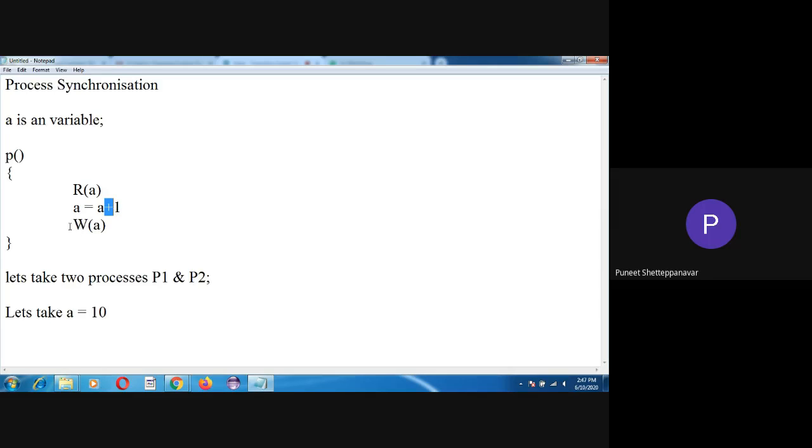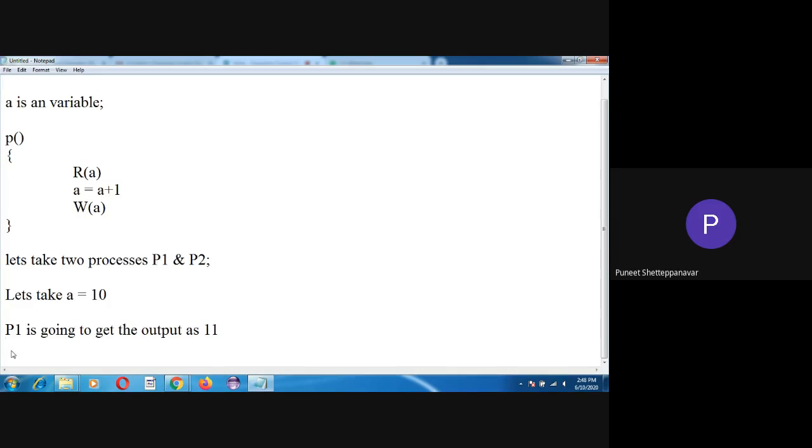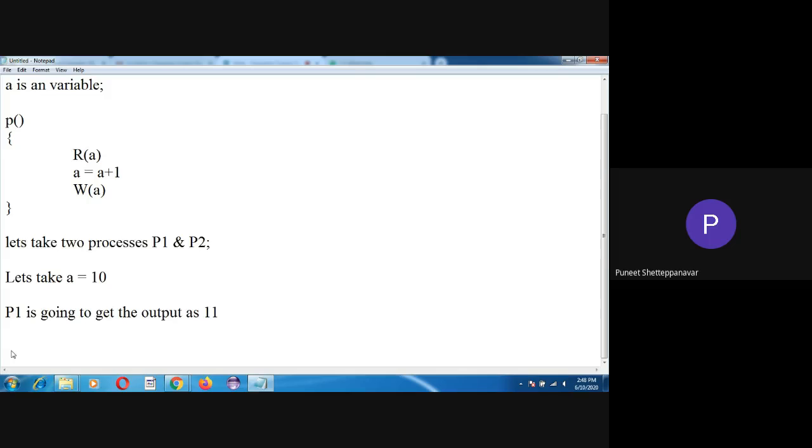Next, the process P1 will go for writing the particular output. So it will try to write the output. Finally, the process P1 is going to get the output as 11, right? So now let me make the process P2 the next one to execute.